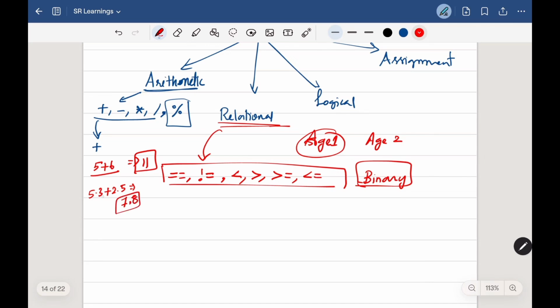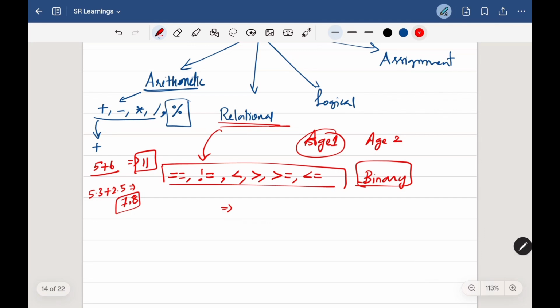So it's the same data type, right? When we are adding float values, we are getting a float as output. But for the relational operator, we are comparing, right? Whether this is greater or lesser. For that, we always end up with a result like yes or no, right? So yes, your prediction is correct.